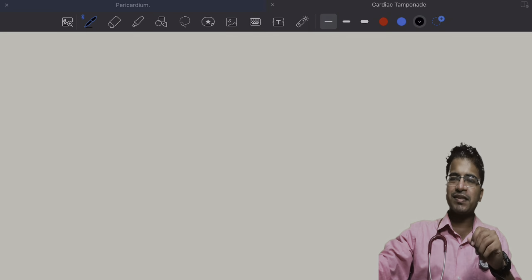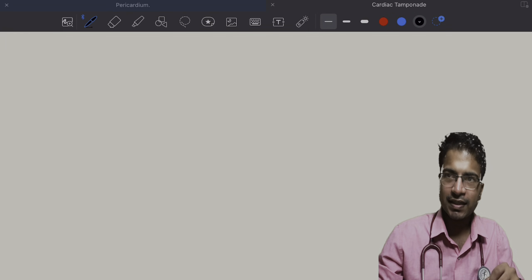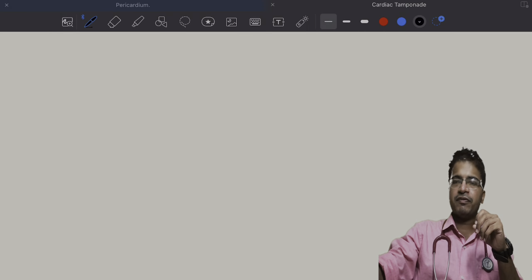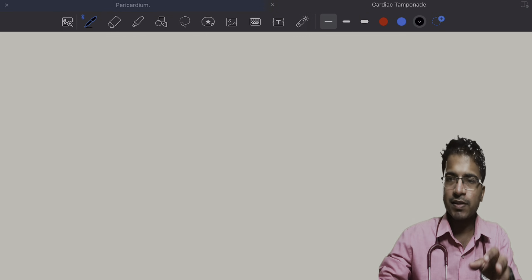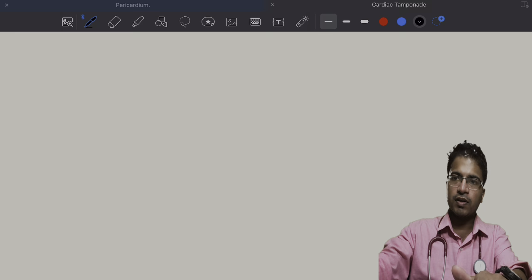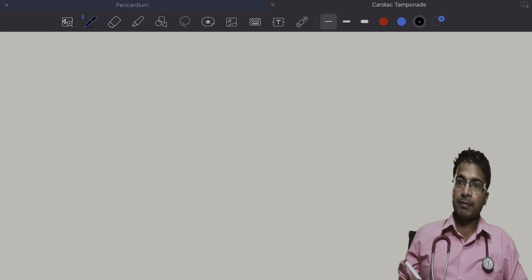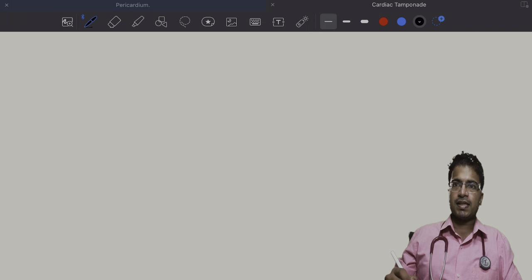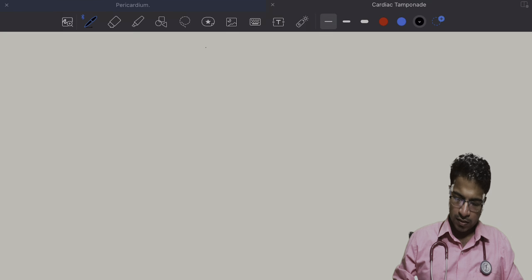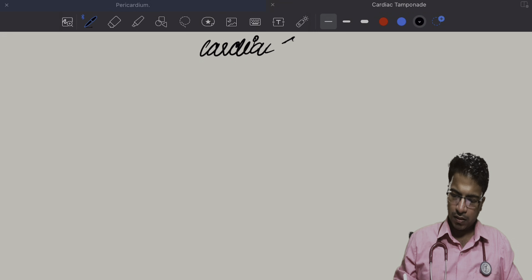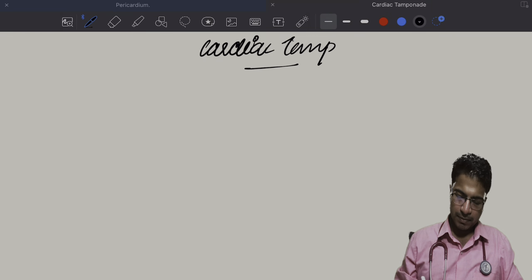So, having discussed acute pericarditis and given a brief introduction to pericarditis, now we'll go on to discuss cardiac tamponade, a mighty emergency condition. How will you define cardiac tamponade? Cardiac tamponade is nothing but